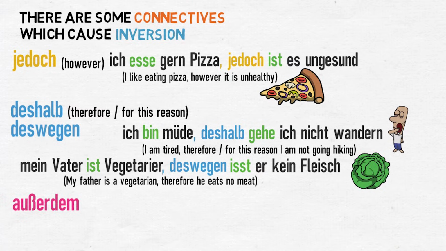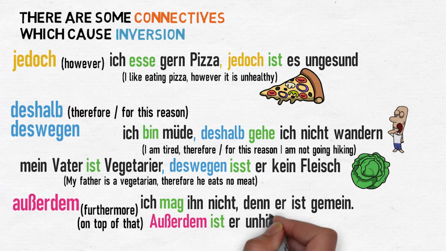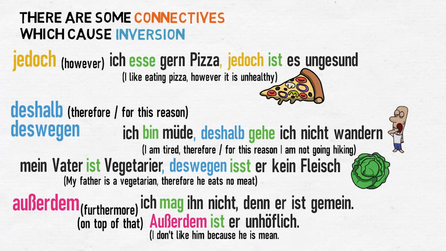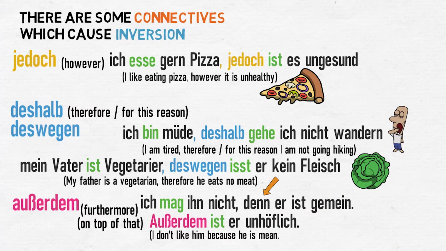Außerdem, which means furthermore or on top of that. This is a nice way to strengthen an argument. So, ich mag ihn nicht, denn er ist gemein. Außerdem ist er unhöflich. I don't like him because he's mean. Notice the coordinating conjunction denn, which is used here. And furthermore, he is impolite.